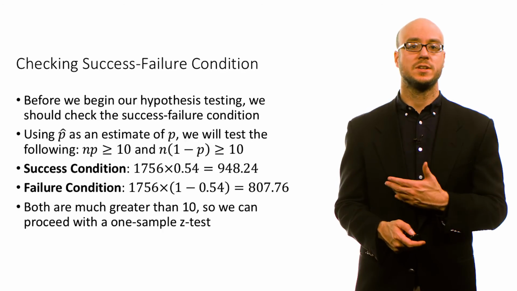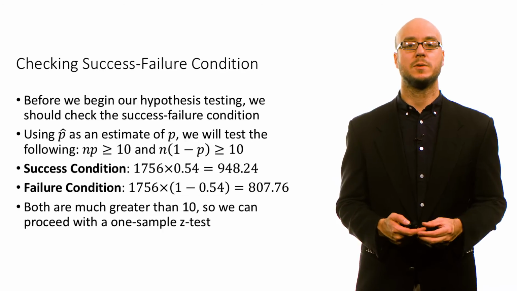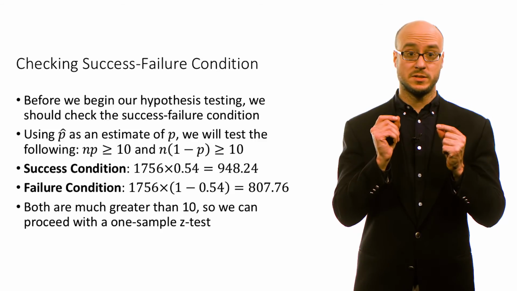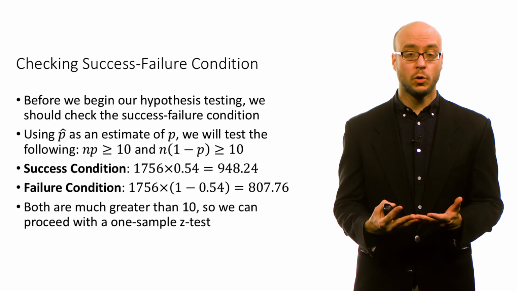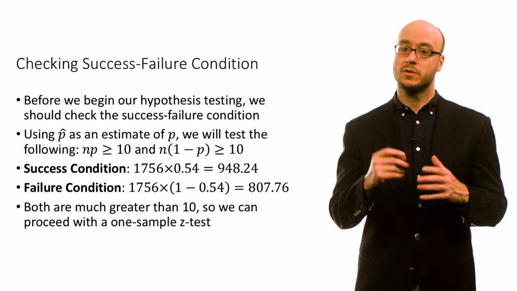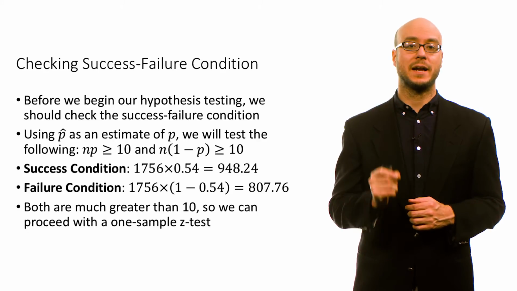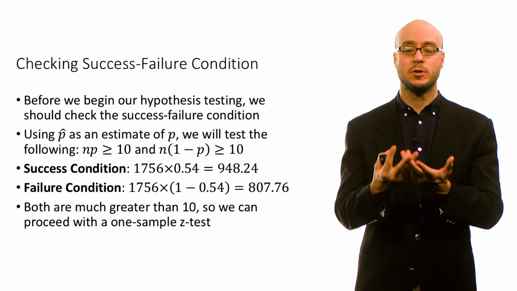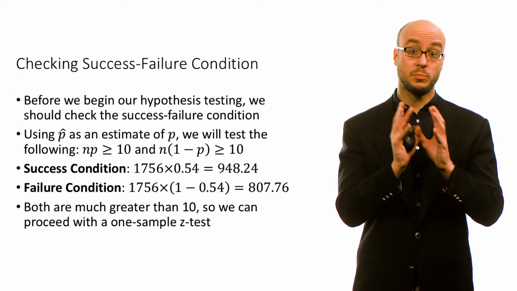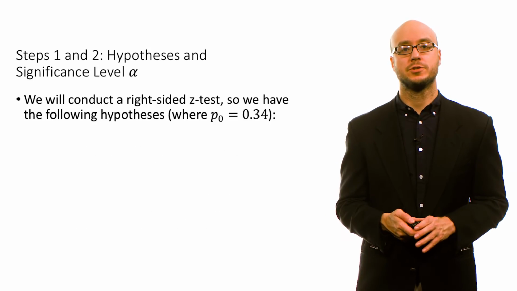So in both instances, these are greater than 10, so we can proceed with a one-sample z-test. Since the success-failure condition holds, we expect that sampling distribution for p hat to be approximately normal, and so we can use a standard normal model to approximate that sampling distribution.